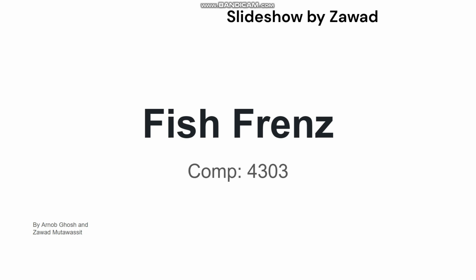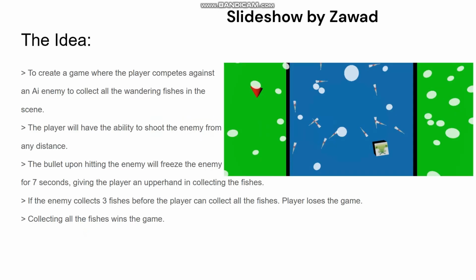For this project, we wanted to implement a game-like simulation, and the idea behind it was to create a game where the player competes against an AI enemy to collect all the wandering fishes in the scene. We wanted to give the player an ability to shoot the enemy from any distance inside the scene, and we wanted to make it so that the bullet, upon hitting the enemy, will freeze the enemy for 7 seconds, which will give the player an upper hand in collecting all the fishes.